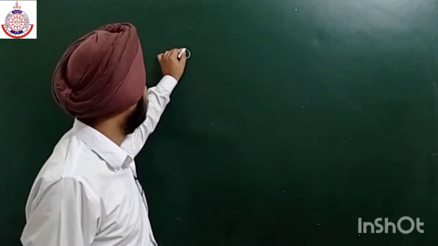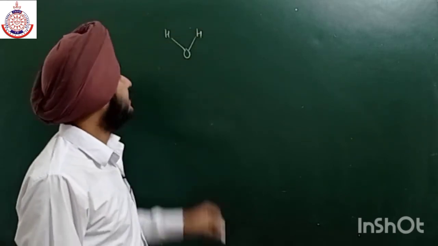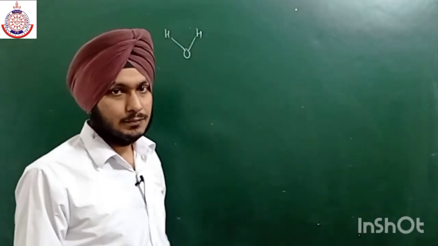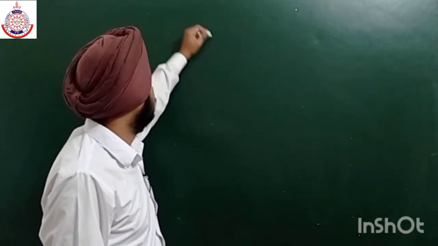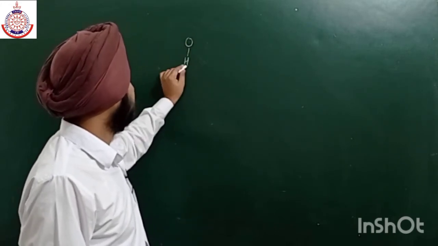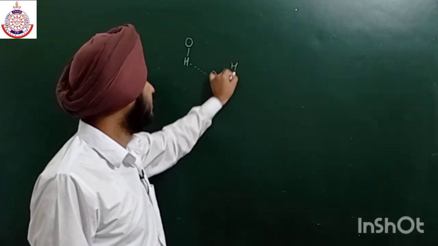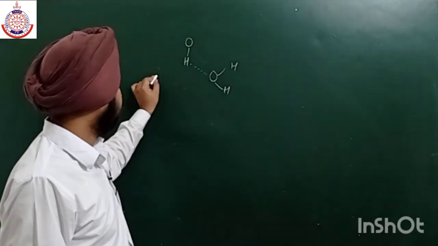For example, if we have one molecule, it is easily surrounded by other molecules. Now this hydrogen can easily form a hydrogen bond with some other oxygen.